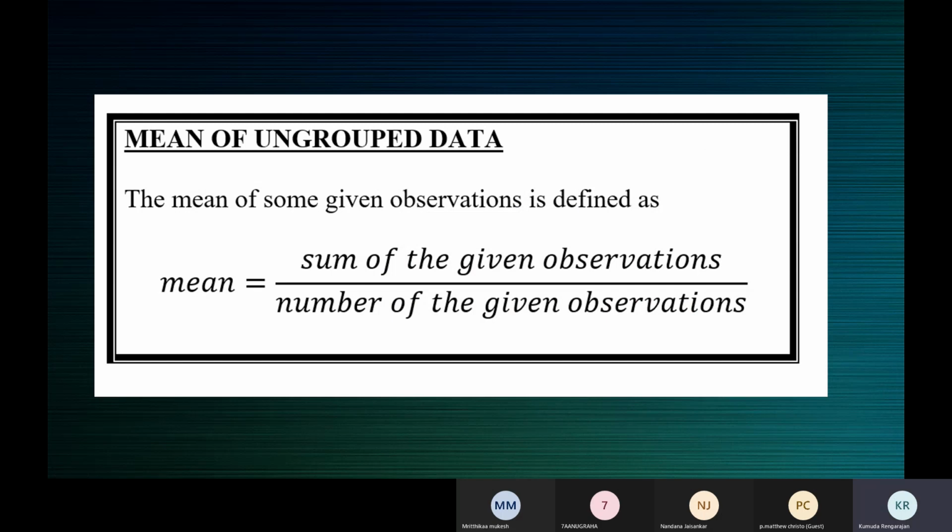Mritika, are you following? Since you're new to the class, I'm just asking. Yes, ma'am. You are there from the start of this chapter, right? From the start of data handling, right? Okay.